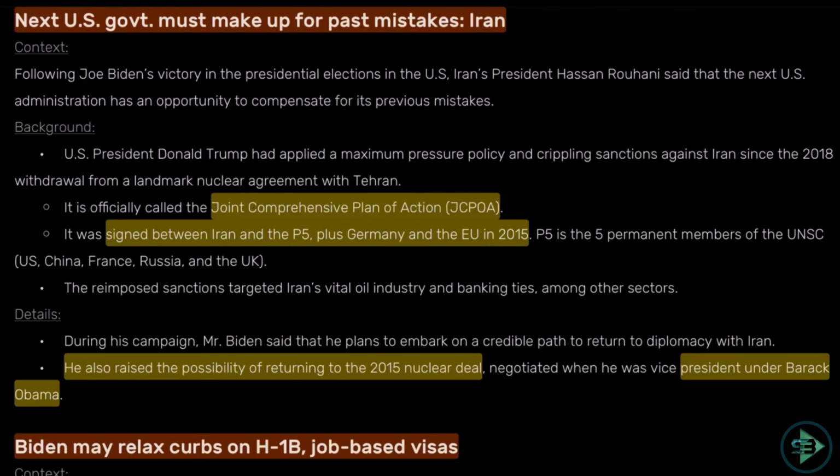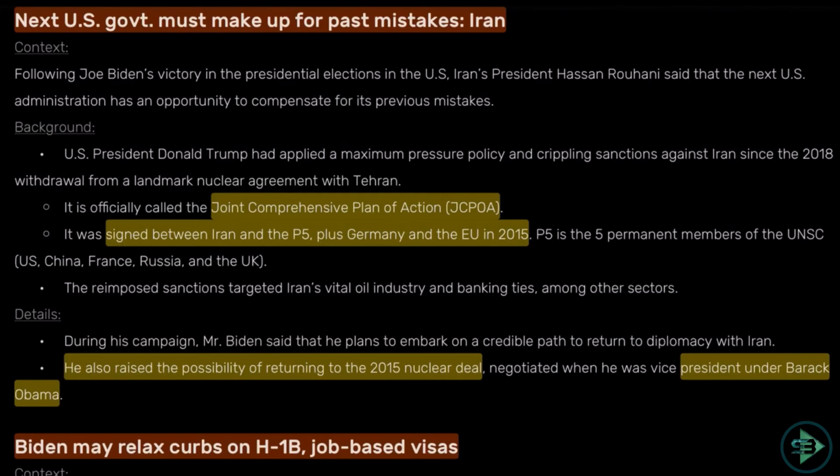Know this is a part of Static GK, which was signed by Iran and US in 2015 under the leadership of President Barack Obama. This was signed between Iran and P5 countries plus Germany and EU. What is P5? The permanent members of UNSC.